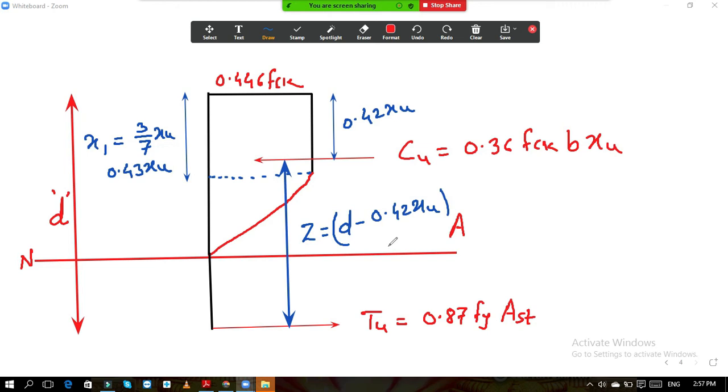While solving the problems, you will automatically come to know about these concepts. Just now remember these values. Either remember the derivation of how these values come out, or otherwise learn the values by heart. For Cu this is the value, for Tu this is the value.